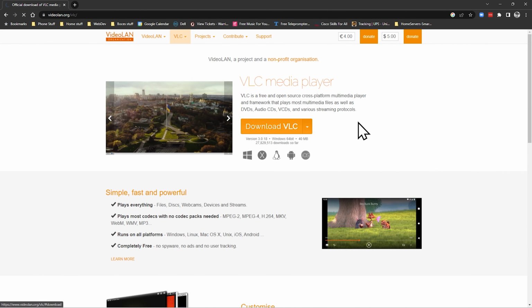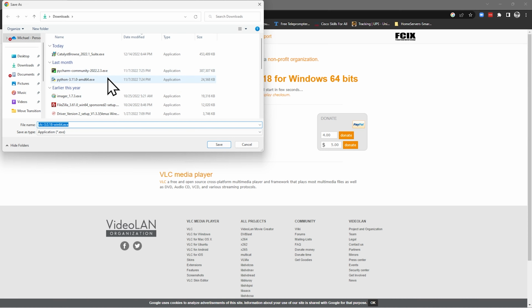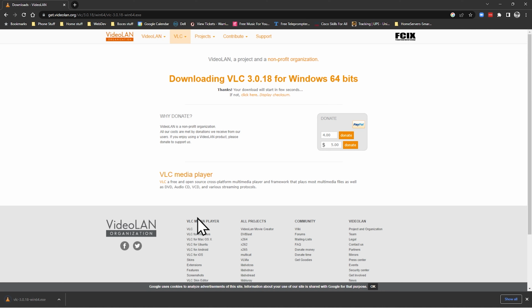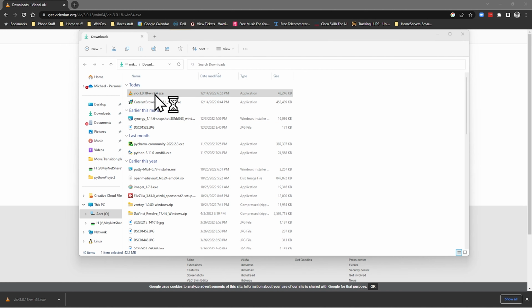Download. You can choose to donate or not. It's a great product if you do want to donate. Go to downloads, hit save. I always like to show it in the folder after I download it. Double click it to execute the installer.